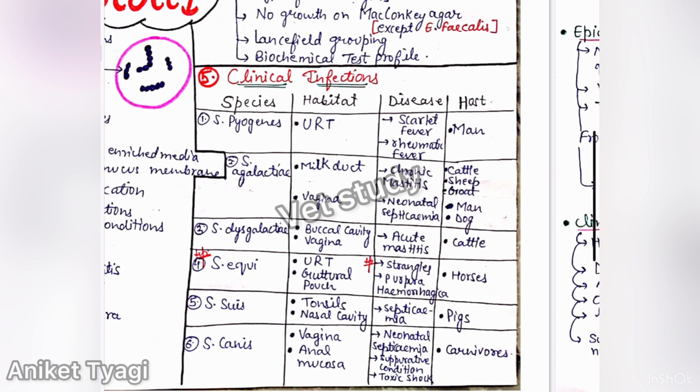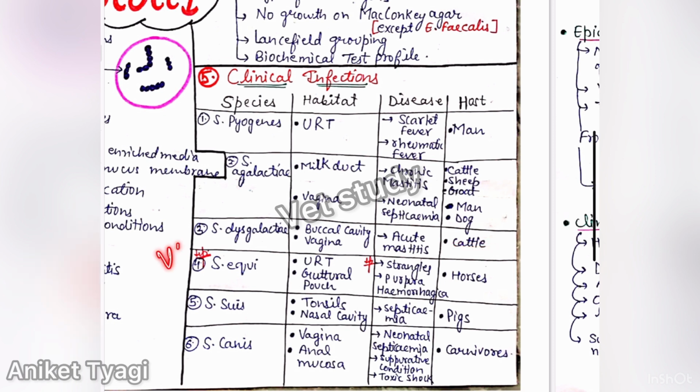After this, we have Streptococci dysgalactiae. This Streptococci dysgalactiae causes acute mastitis. Remember, agalactiae causes chronic mastitis, and dysgalactiae causes acute mastitis. This is important. And the common habitat of dysgalactiae is the buccal cavity and vagina, and the main host is cattle.